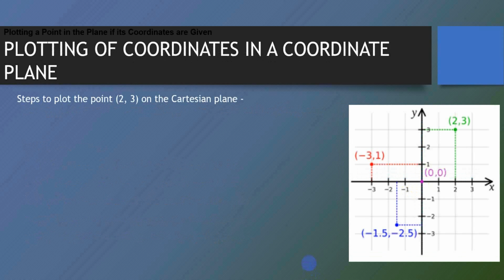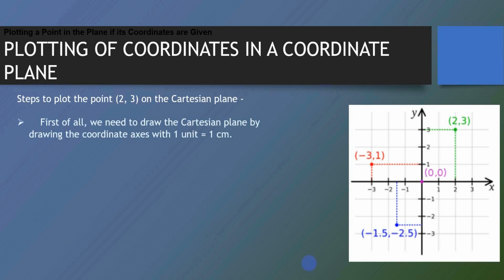Now we will see how to plot a point according to the given coordinates in a coordinate plane. So we'll follow these steps to plot a point in the coordinate plane. First step, we draw the Cartesian plane by drawing the coordinate axes with 1 unit equal to 1 centimeter. Now we all know how to draw these two axes. We will draw two lines, the x-axis and the y-axis, perpendicular to each other, and take the scale as 1 unit as 1 centimeter.